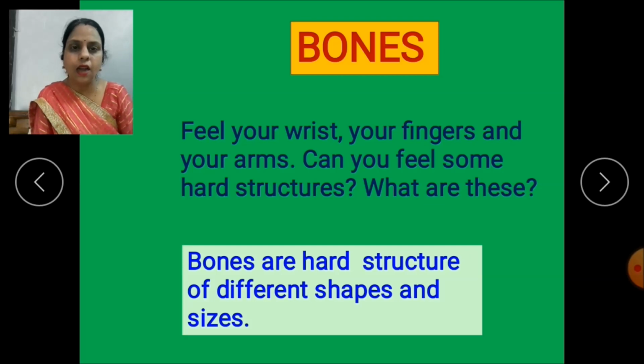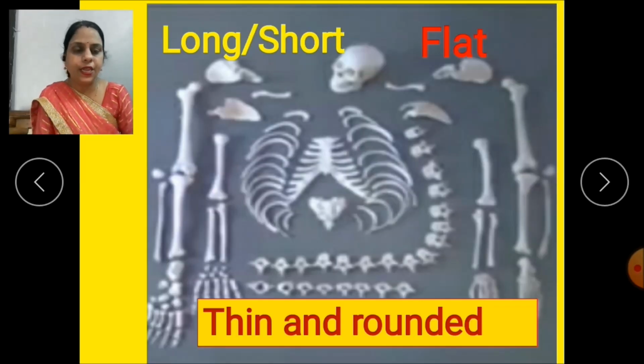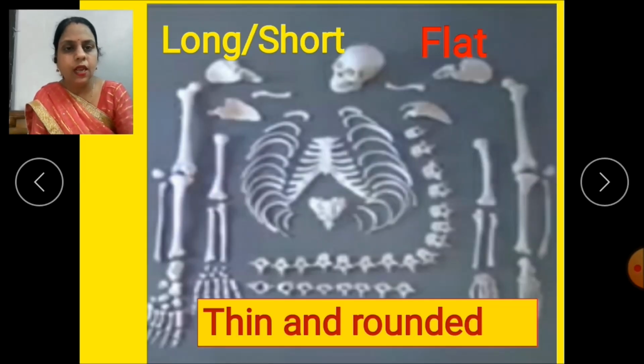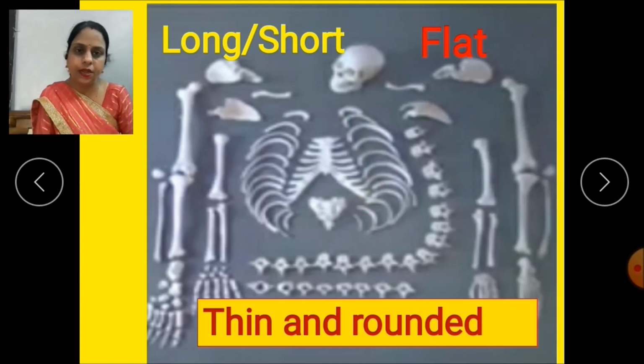Bones are hard structures of different shapes and sizes. I'll show you the picture of a variety of bones. See, some bones are long, some bones are short. Some are flat, some are thin and rounded. So these bones, when arranged in a fixed manner, form that hard structure which is found inside our body. So let's study more about bones.